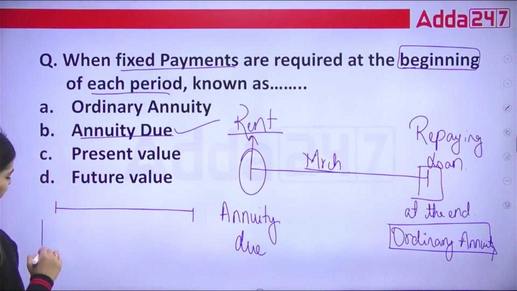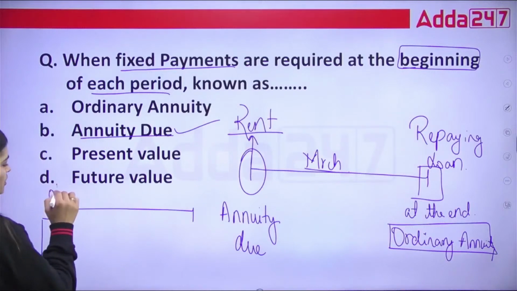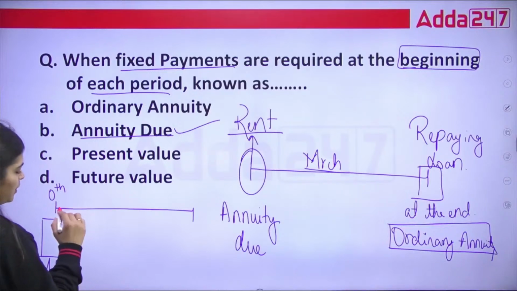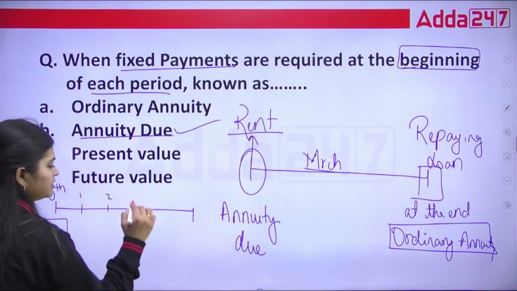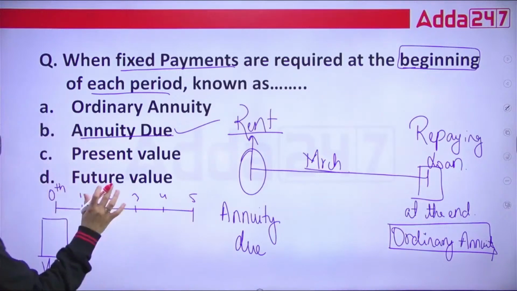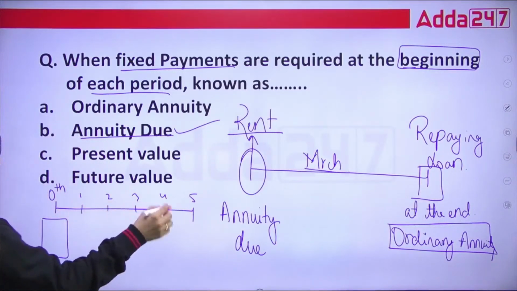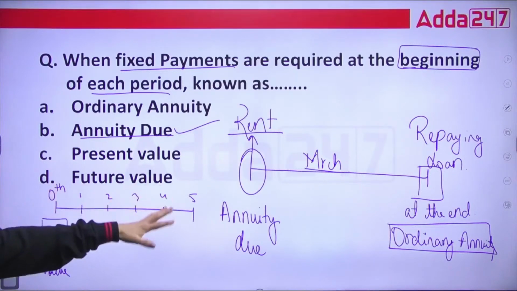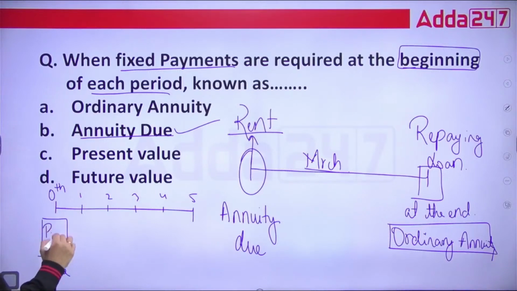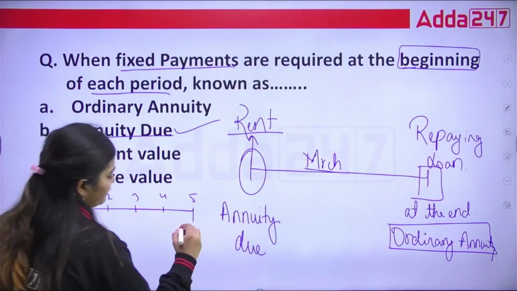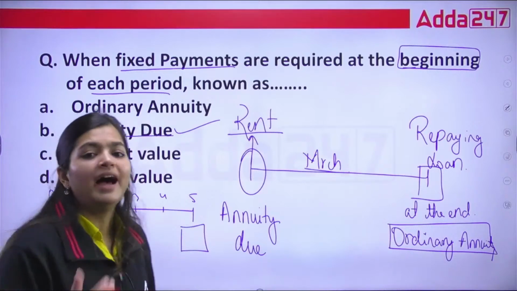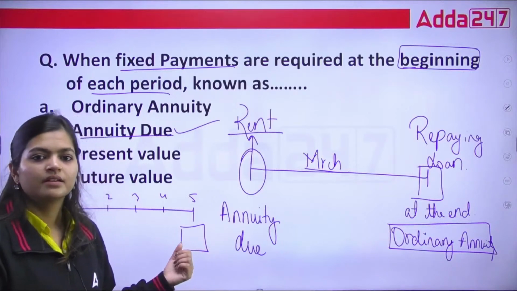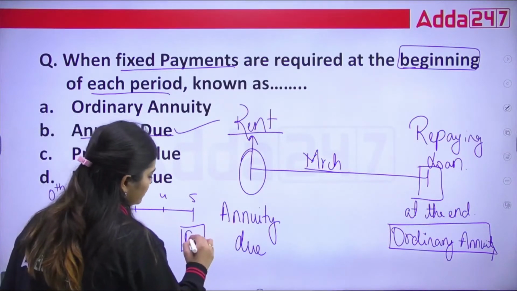If you want to know the 0th point value of what you are receiving in the first year, second year, third year, fourth and fifth year, and if you want to know the 0th value of these cash flows, then what do we calculate? We calculate the present value. But if you want to know the correct value that you are going to receive at the end of the 5th year, for this we calculate the future value.